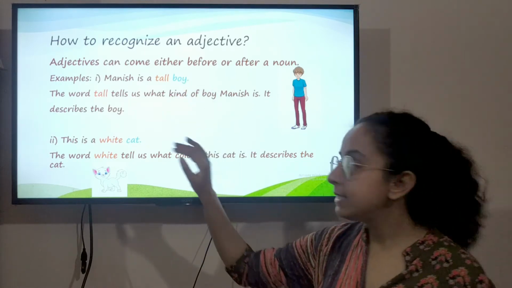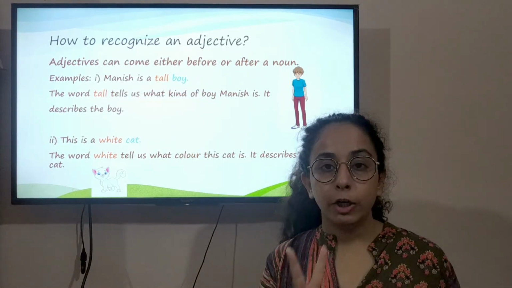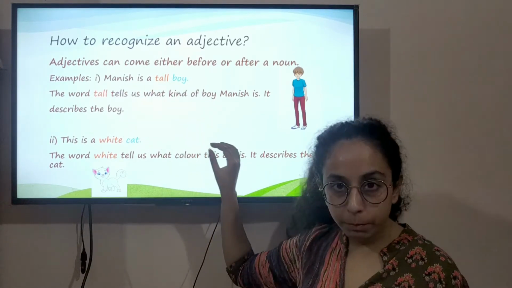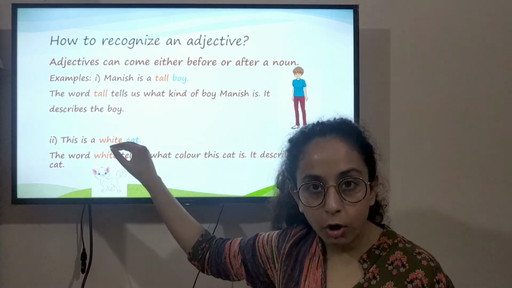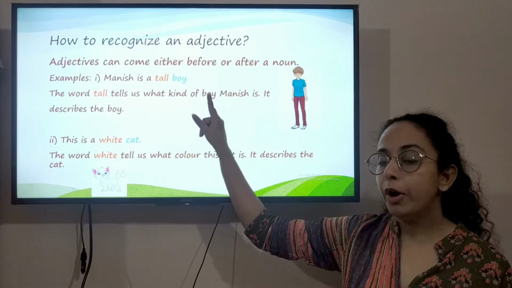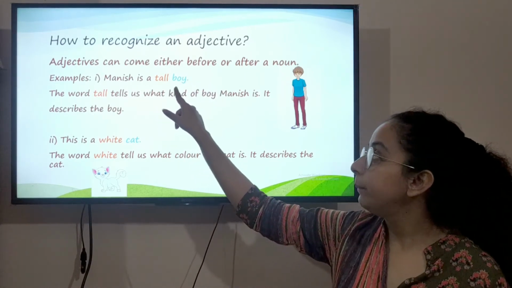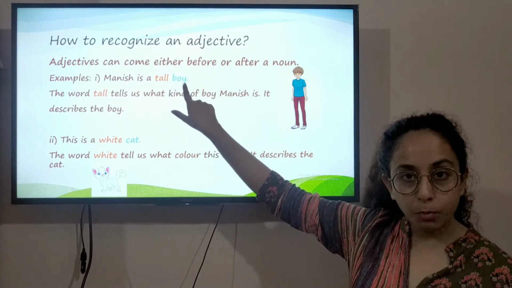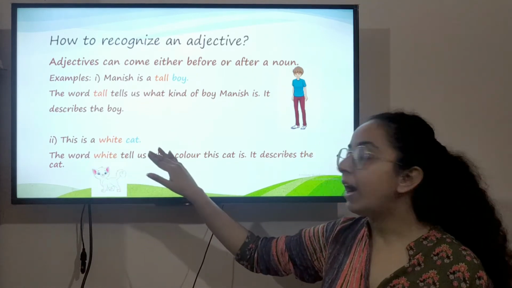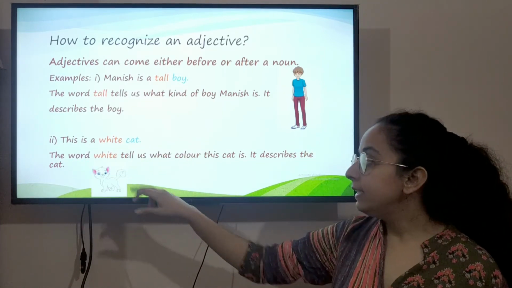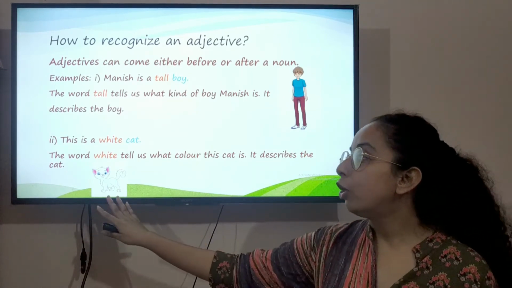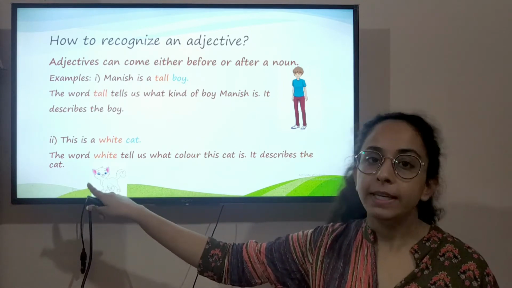As you can see in this particular sentence, there are two nouns. First is Manish and second is boy. But the word tall is saying that he is a tall boy. What kind of a boy? A tall boy. So it is describing this particular word boy. So boy is the noun here. Second, this is a white cat. The word white is telling us what color the cat is. It is describing the color of the cat. That's why white will be the adjective.